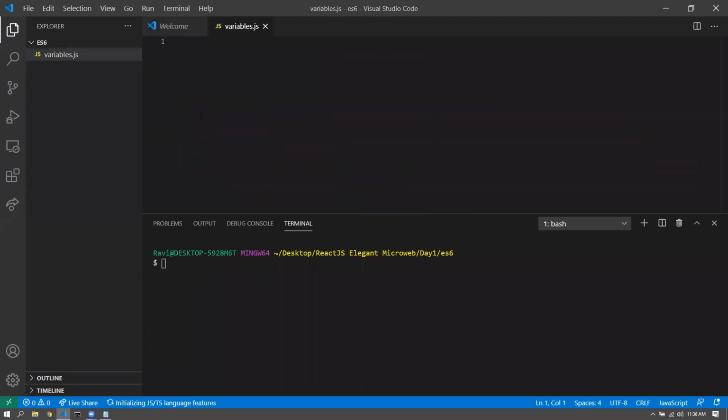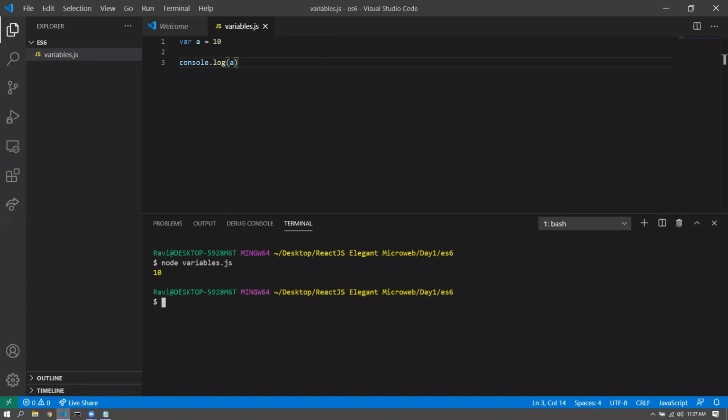variables.js. If I, for example, create a variable a is equal to 10, console.log a should give me 10, right? And this is a JavaScript file. I already have Node.js installed on my machine, and hence I can simply do this: node variables.js. Node.js is a JavaScript runtime, which means it allows you to run JavaScript on the console and maybe interact with the hardware of the computer as well, network as well. So you can have more possibilities with JavaScript in here. So I can execute it this way.